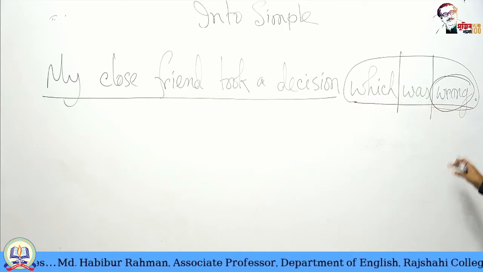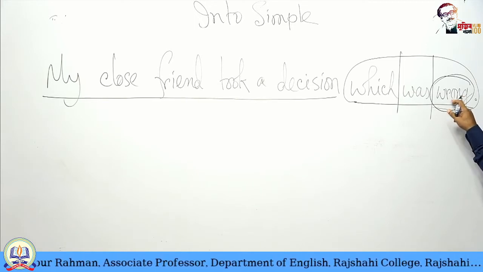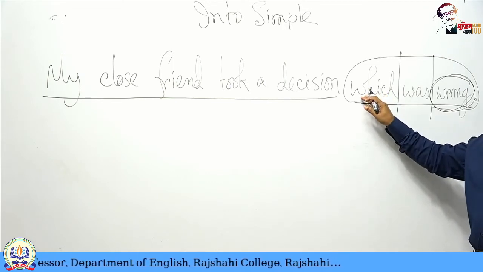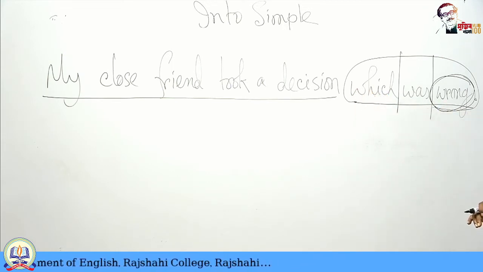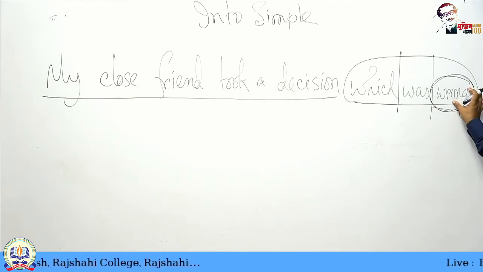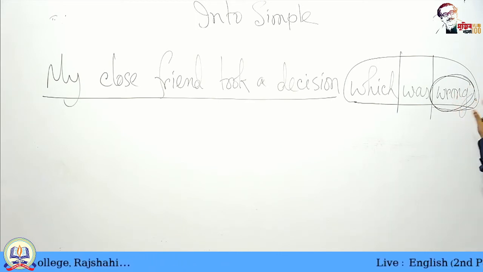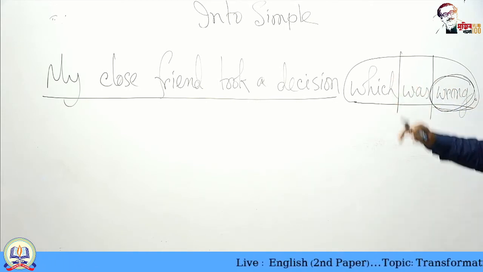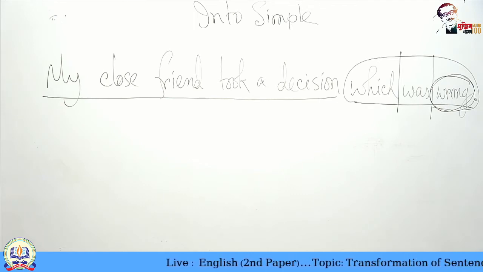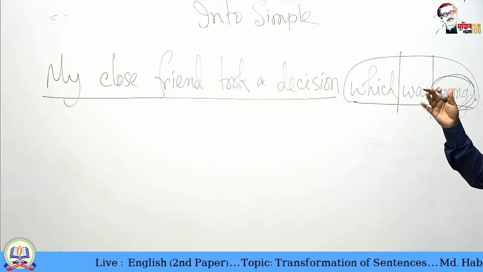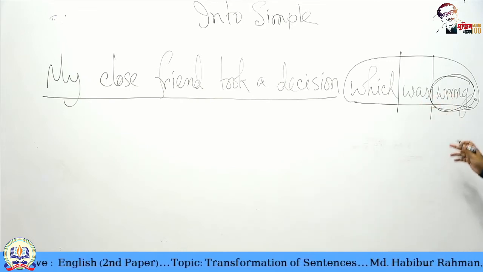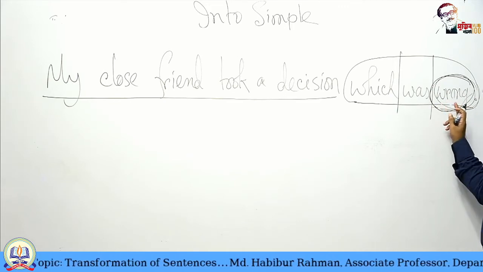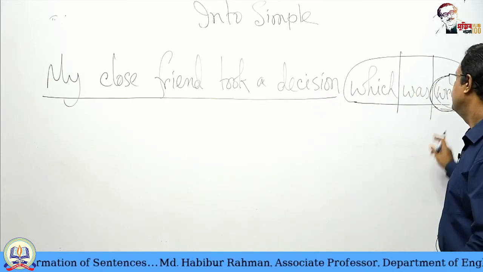In this relative clause, we have an adjective and nothing with the adjective, only the adjective. So this adjective should be used before the noun. Which noun? Close friend or decision. It will be used with that noun with which it is related. So it is related with decision. So it will go before